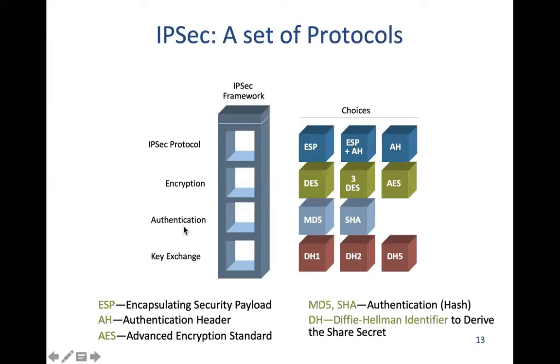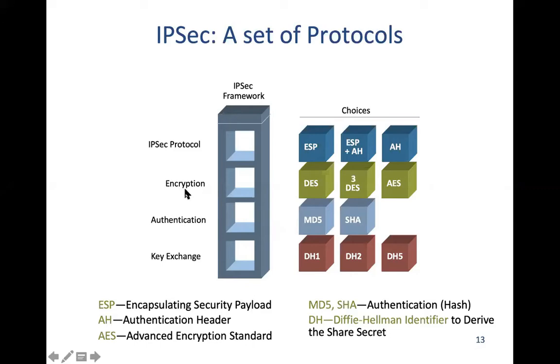Then authentication. We have seen that when we need to authenticate a message, we have methodologies available. We have studied these in detail: we take a hash of the message, and then we send that with encryption or without encryption, depending on the protocol that we are using. So two kinds of choices are available, MD5 and SHA. We discussed these in brief in one of the lectures.